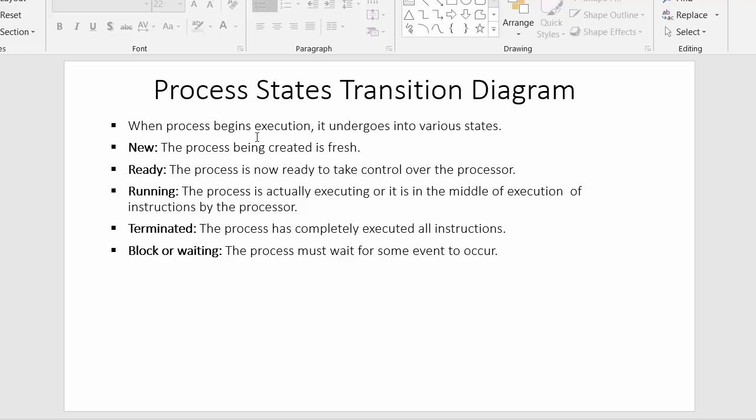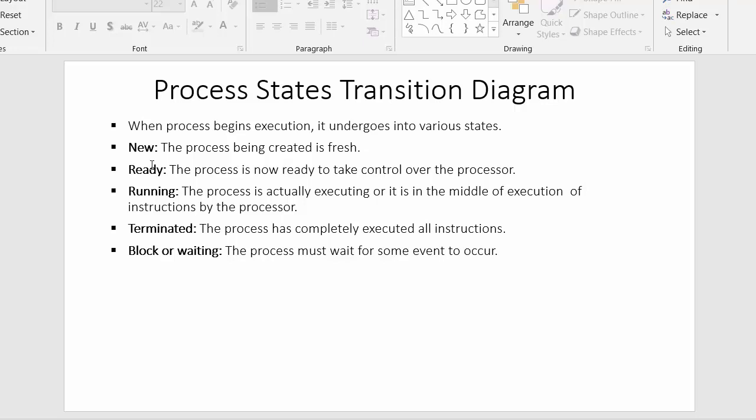When a process begins execution, it undergoes various states. In our last videos we have already discussed the concept of a process. Whenever a process begins its execution, it goes through various states. The state of a process is defined based on the activity the process is currently in. Here I have written the various states under which a process needs to execute.